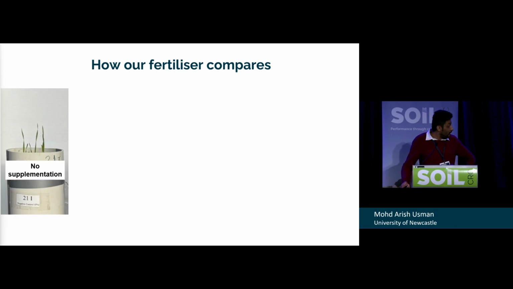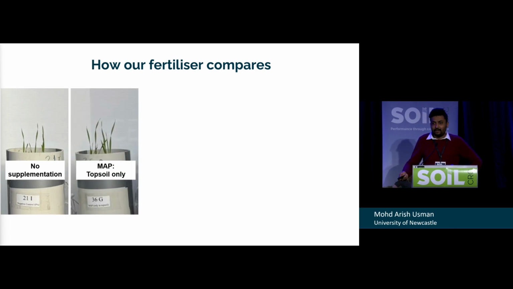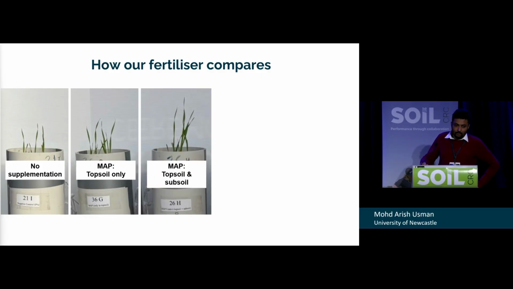Then we applied the generic fertilizer MAP, which is usually used by many Australian farmers. When we go on field trips, they use MAP or DAP to produce canola, wheat, or different crops. When we put the MAP into the topsoil, this is the growth that comes in just 28 days for wheat. But then we also applied MAP in both the topsoil and the subsoil. As you can see, the growth is enhanced when MAP is also put into the subsoil zones.